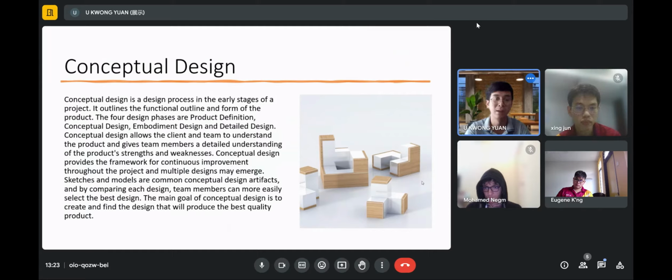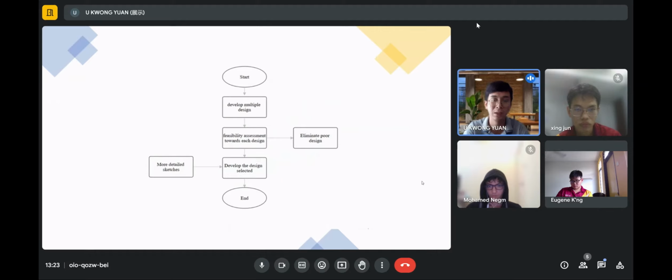The main goal of the conceptual design is to create and find a design that will produce the best quality of the product. And therefore, we can create a flowchart of this. The first step will be to deliver multiple designs. And after this, we'll compare these designs and eliminate the poor designs. And after this, once the best design is chosen, we'll deliver the selected design and perform it in more detailed sketches.